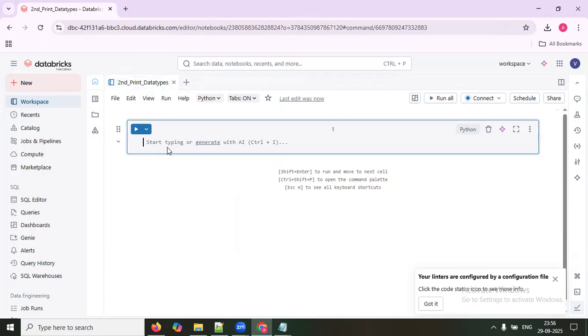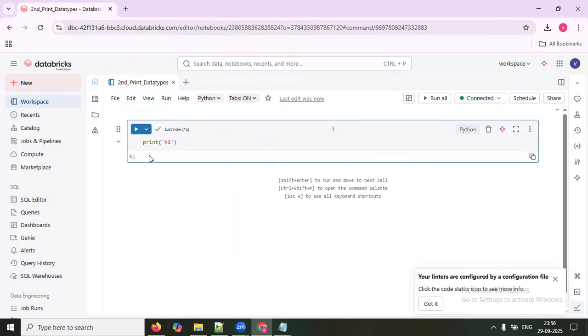Arjun, what does it mean? In the Python programming language, if you want to print something, which command will you use? Print. You can just say hi. It'll print hi, as you can see at the bottom. But it has to start the cluster first. It's connected now, and it's printing hi.